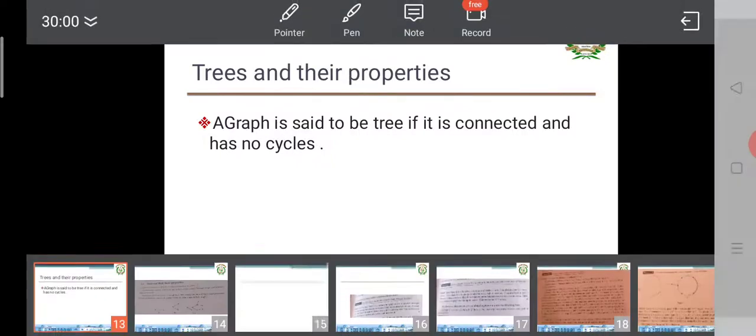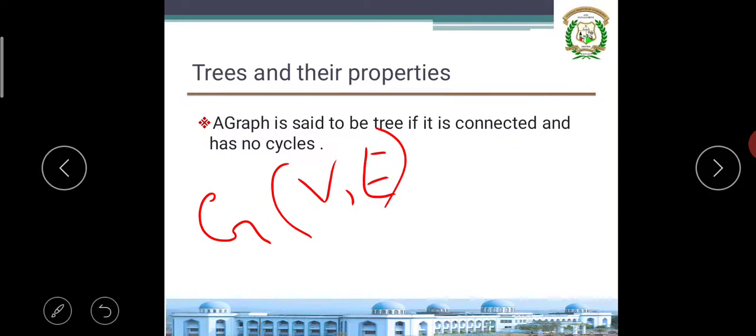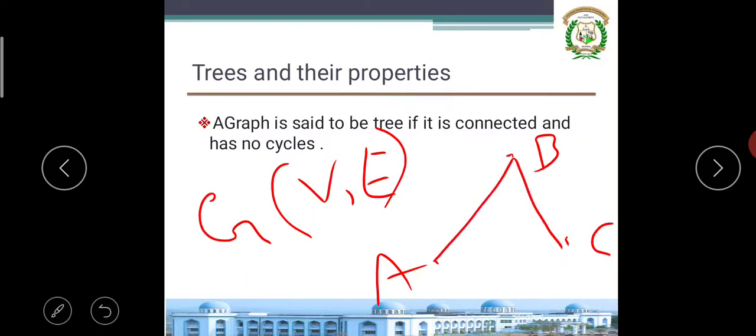What is a graph? A graph is nothing but a group of vertices, a non-empty set of vertices, and edges. Suppose I am taking this graph with three vertices A, B, C, and I'm drawing it with multiple edges and loops. Is it a tree? No, you are right.